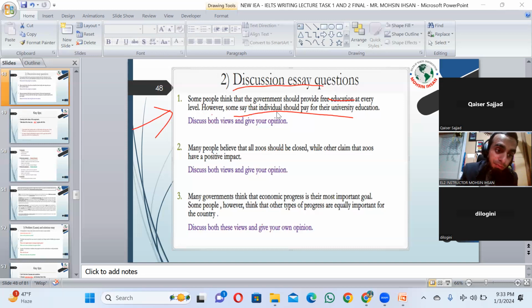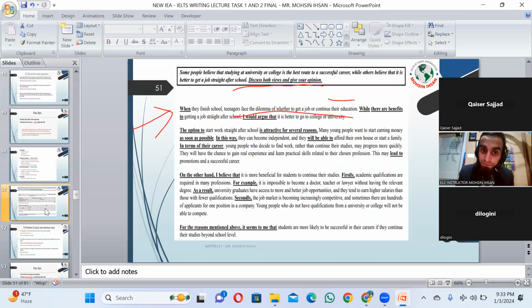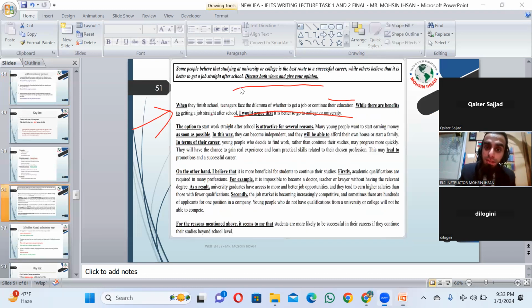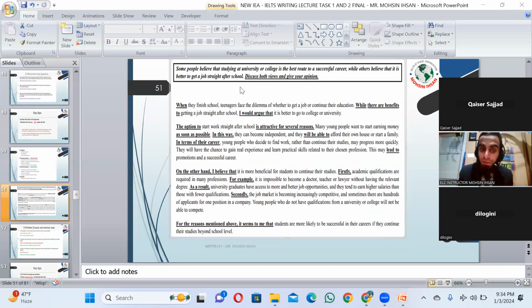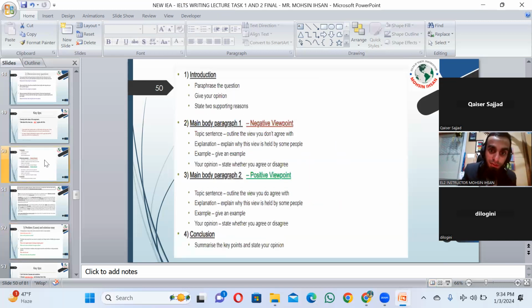But until you read some essays like this in front of you, discuss both views. You can see on the top of the screen, discuss both views, give your opinion, right? The option is to start with one opinion, on the other hand, another opinion, and the conclusion would have your opinion, right? We're going to talk about how you can include your opinion in your conclusion. Okay, but this is how you are supposed to write a discussion essay. Next, the discussion essay structure, which I think I already showed you.